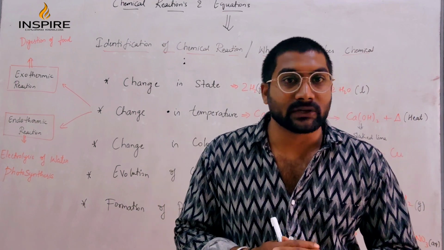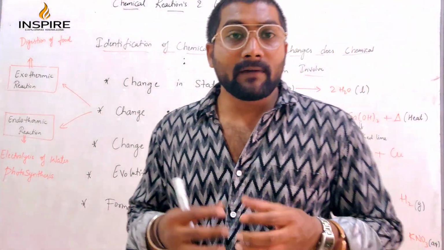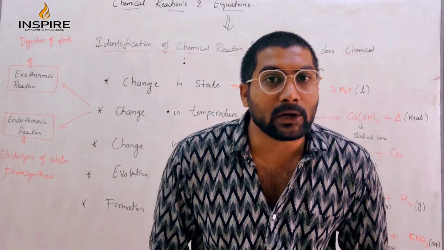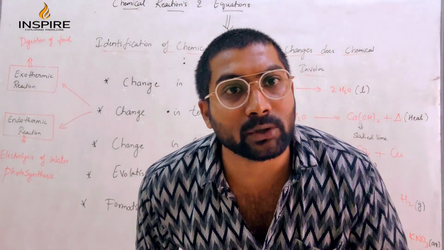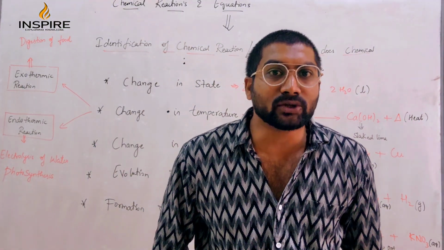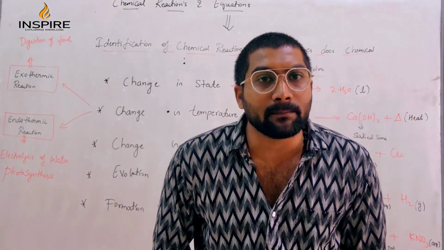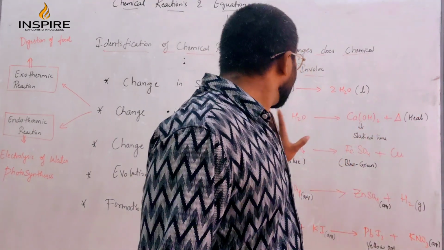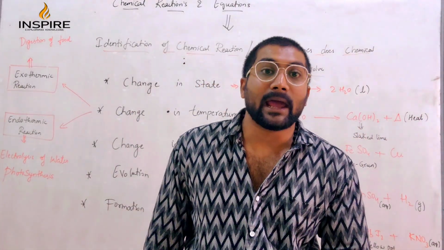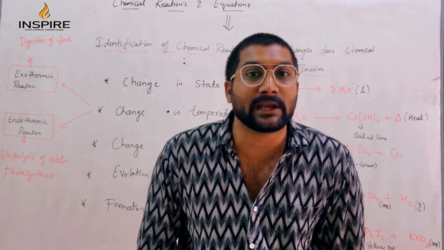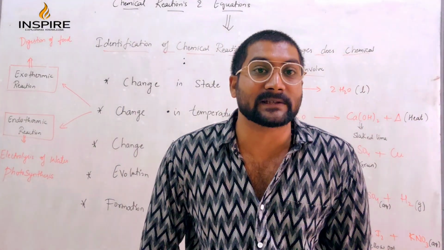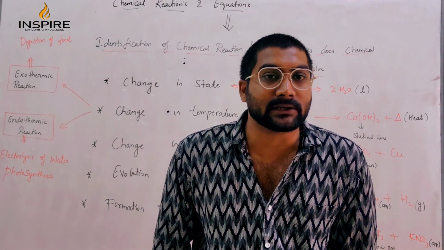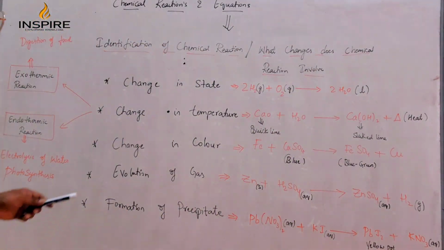Now what about an endothermic reaction? The endothermic reaction is nothing but the reaction in which heat is absorbed. Such a reaction is called an endothermic reaction. So what are the examples? For exothermic reaction, you can give the example of digestion of food and conversion of quicklime into slaked lime. That is an exothermic reaction. Now what is an example of an endothermic reaction? You can give photosynthesis and electrolysis of water. So these are the examples of exothermic and endothermic reactions. Got the point, students?